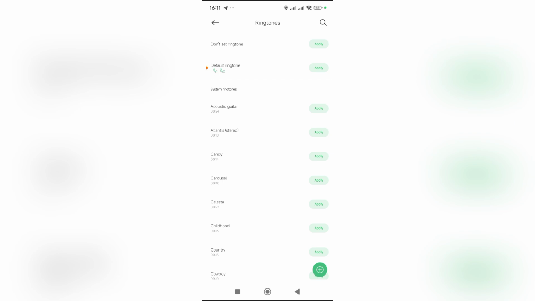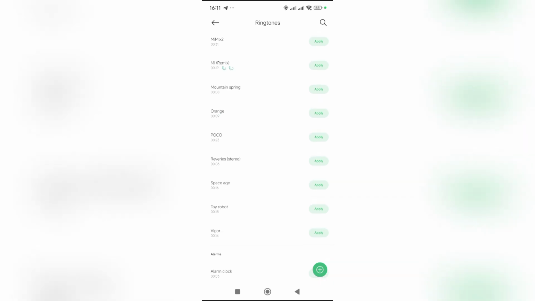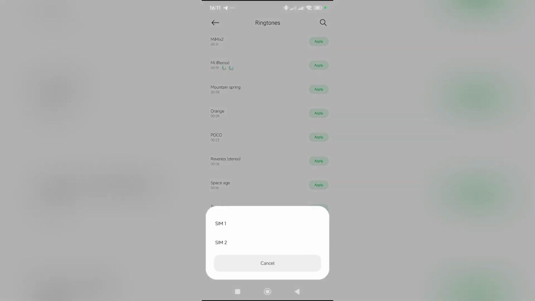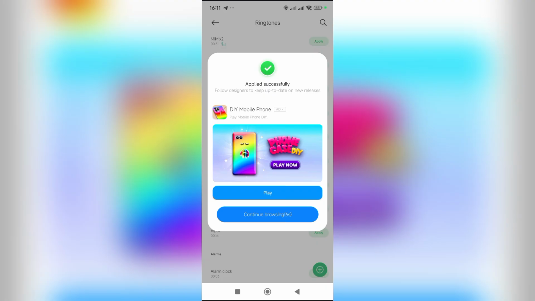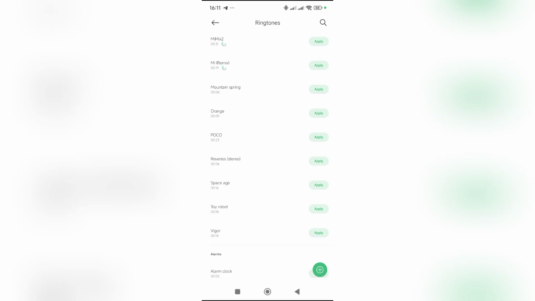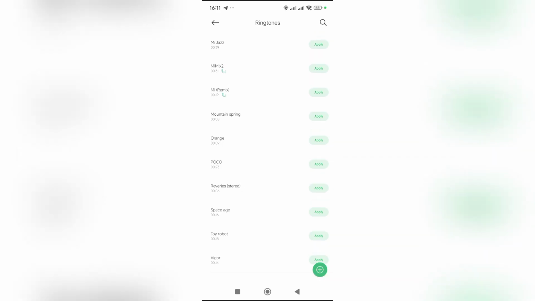I can decide to change it to another one. Maybe I'll change it to this similar one. If I click apply now, I will select which SIM, maybe SIM 2, and then applied successfully. So that's it. I've successfully applied that ringing tone to my SIM 2, and I have changed my ringing tone. So that's how you change your ringing tone on Redmi A3 Pro phone.